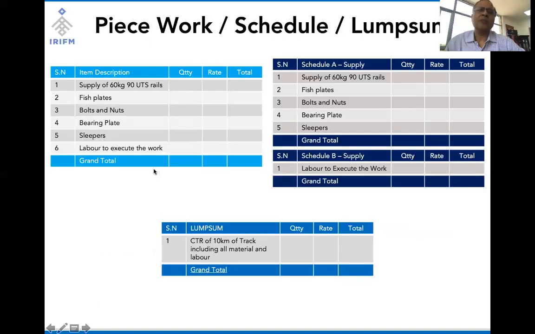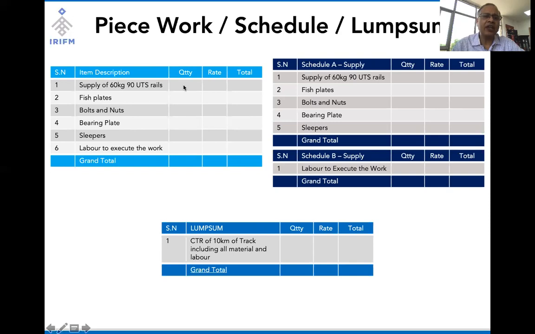Now, how are piecework, schedule work, and lump sum tenders different? When we say piecework, let's say we invited a bid for piecework rate. This tender schedule is for piecework. The railway administration will put the quantities. The bidder has to put a rate for every item, and then calculate the total value for each of these line items, and then give the total value of work.